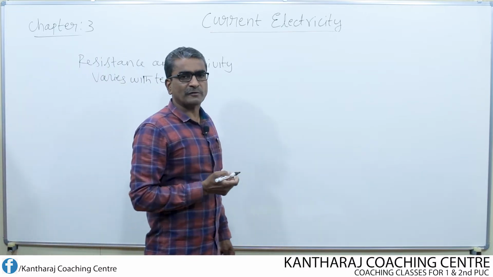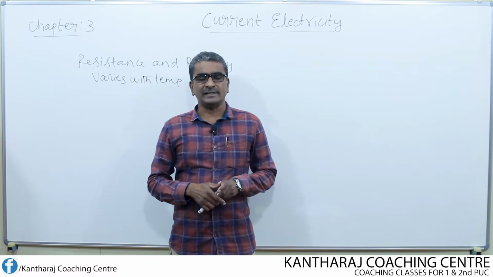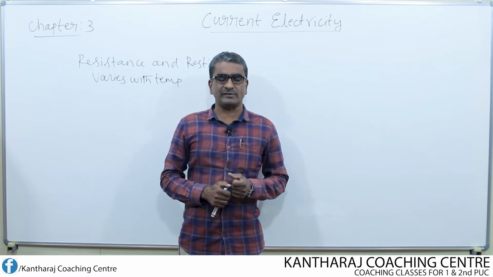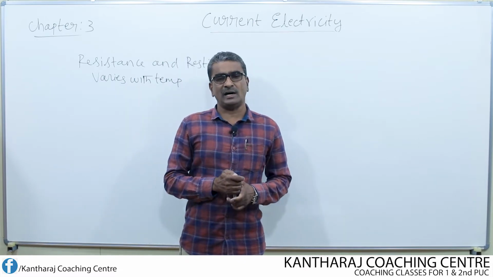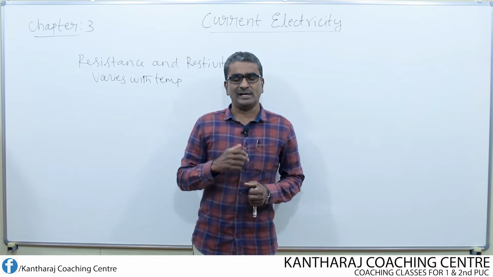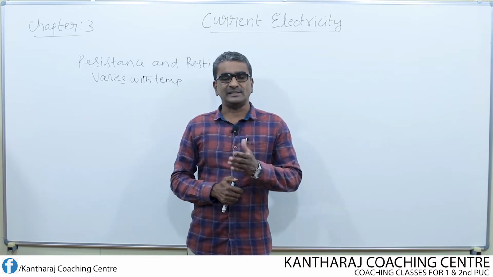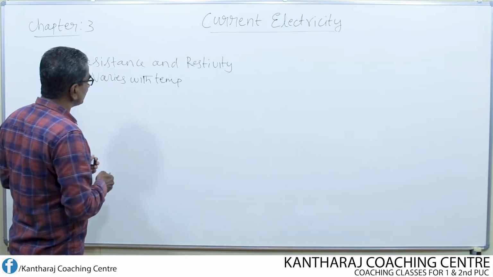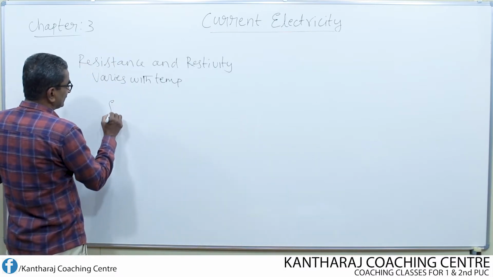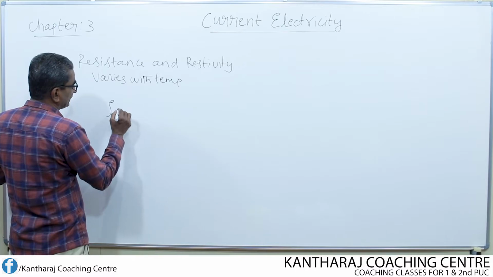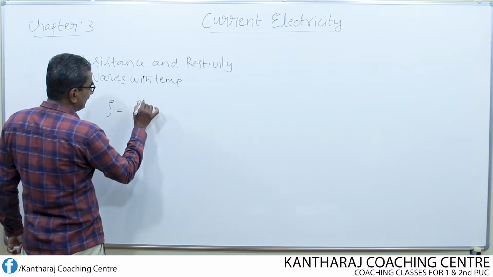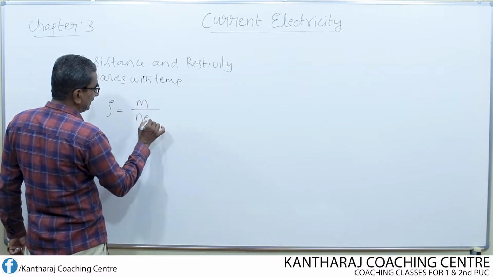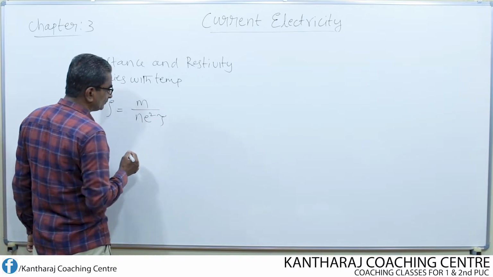But there is one more way of understanding the variation of resistivity in terms of relaxation time and the density of electron. That means we know that resistivity is given by the formula m divided by n e square into tau.